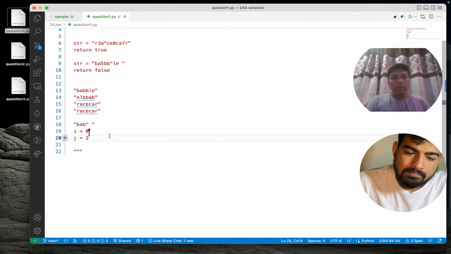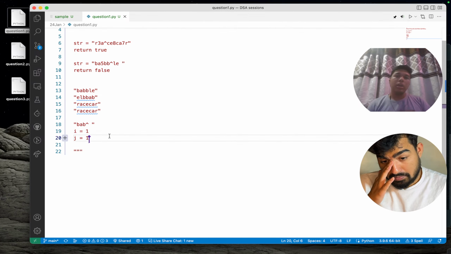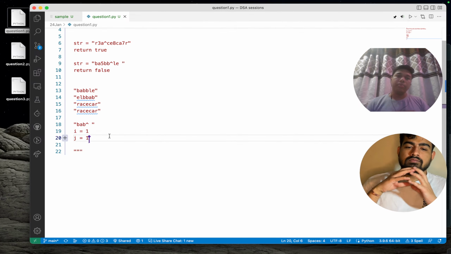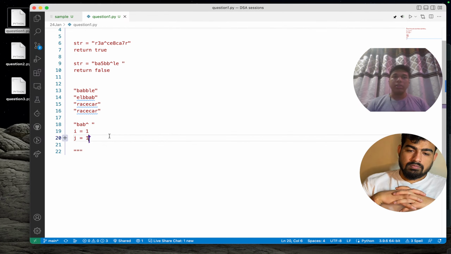Now we compare string of i with string of j, that is B and B. Both are not special characters and both are the same. So we need to change both the indexes: increase i by one and decrease j by one. Either we exit when both are the same, or when j is lesser than i. I think we can exit over there and say that this is a palindrome itself because both values, i and j, are the same.